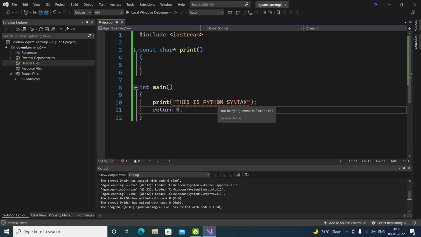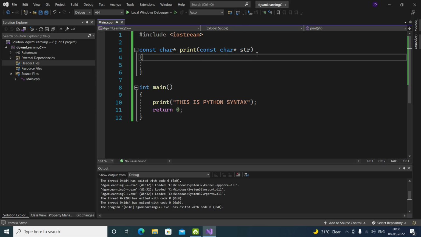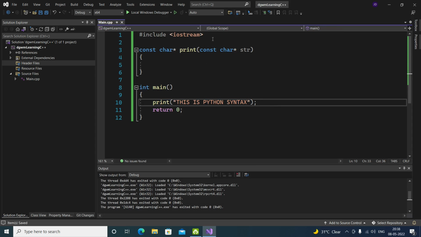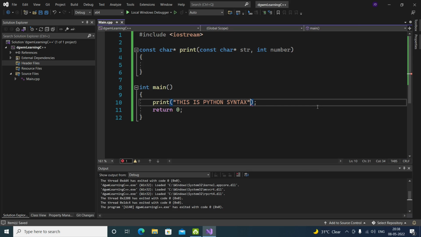So how can we create a parameter or argument? We can name it, let's say r, something like that, of type string. Now we are not seeing any error because here we are creating arguments or parameters, whatever you like. Here parameter, here arguments. For example, I can create another one, like an integer number. Now it's showing us an error again.